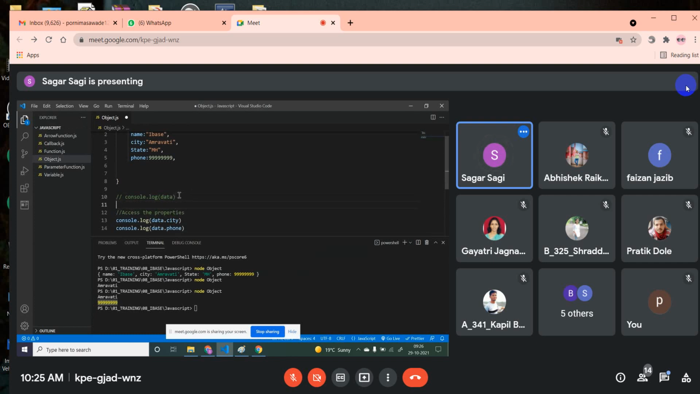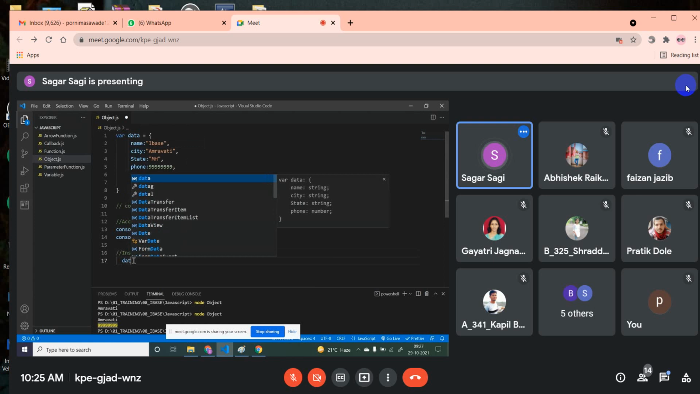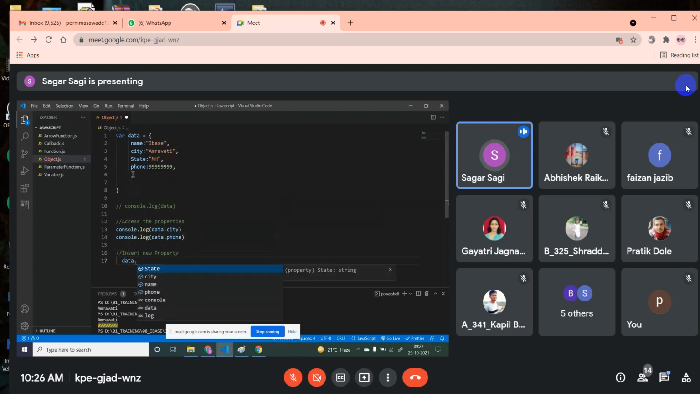That's it. Okay. In the same way, now what I want to do is insert a new property. Here, how many properties do we have? 4. I want to insert one new property dynamically using JavaScript. So how to add? Like here I'm writing insert new property. Okay, how to insert a new property? First, we need to understand in which object we want to add. In this data object, I want to add. Just write data. Dot.